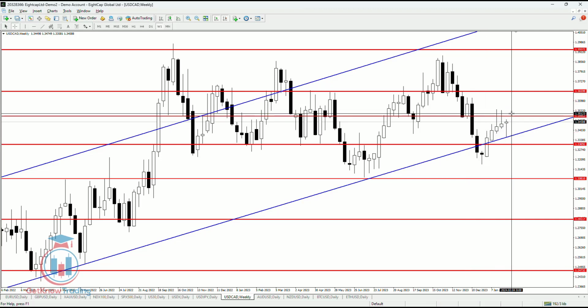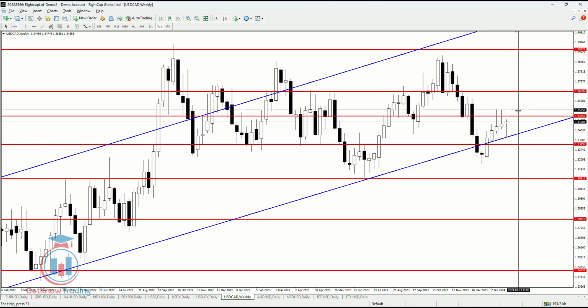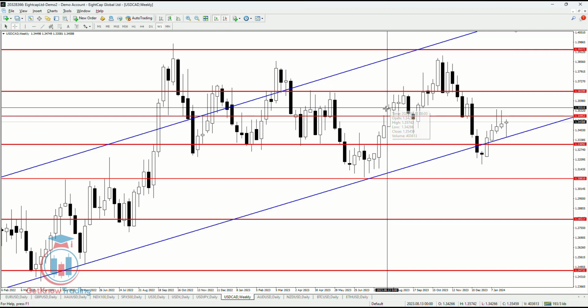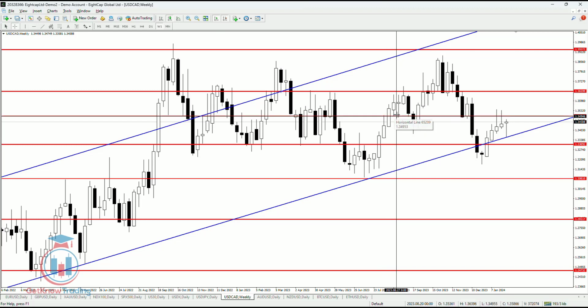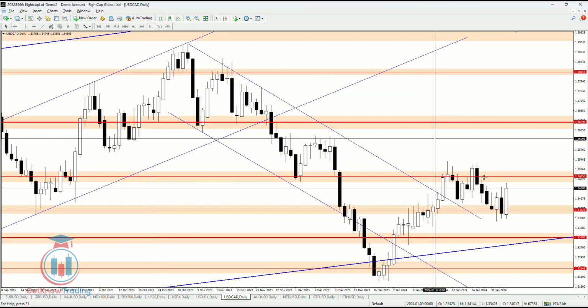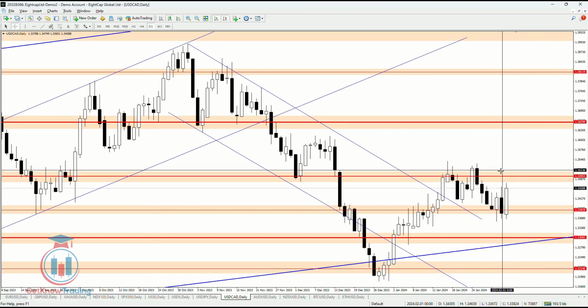But if the price makes a breakout on the weekly time frame, we will need to see a confirmation of this bullish breakout as a valid one, just like in this case where the price has made a breakout and the next candle bounced back down, reaching this support level and then returning up, which means a confirmation of the bullish breakout. On the daily time frame it is much more visible.